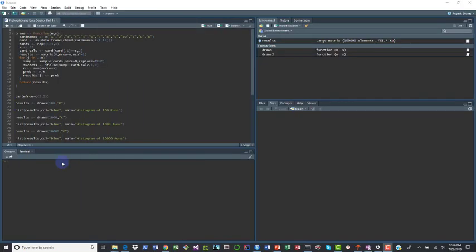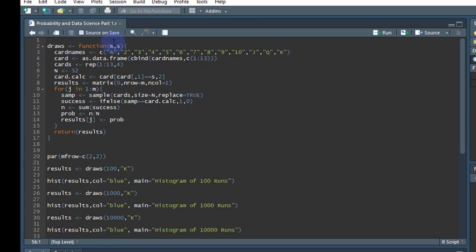To prove our theoretical probability, we can set up an experiment, and we can do this using R. Here we define a function called draws that takes the number of experiments we want to run and then the suit of the card that we're looking to pull. In this case, we'll use a king.